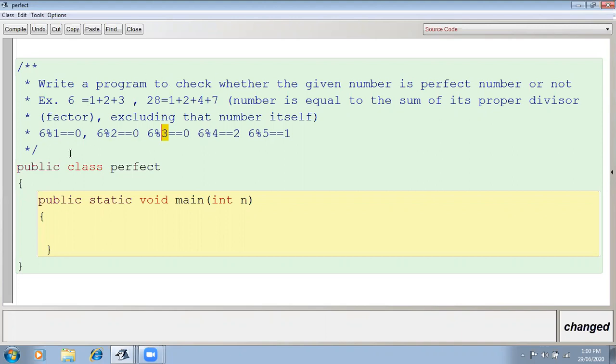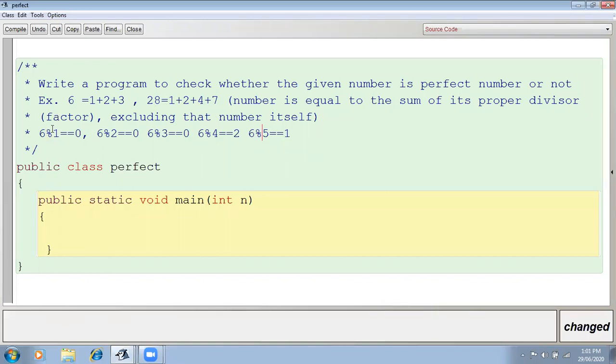Now, how will you form this statement? See, this is the thing which is going to be executed again and again. This is the statement which is going to be executed again and again. So this 6 will be your n. Here you will put the variable, whatever the user will input. Then you will start from 1. You will start taking the modulus by 1. So 1, 2, 3, 4, 5, excluding that number. Means you will execute the loop.